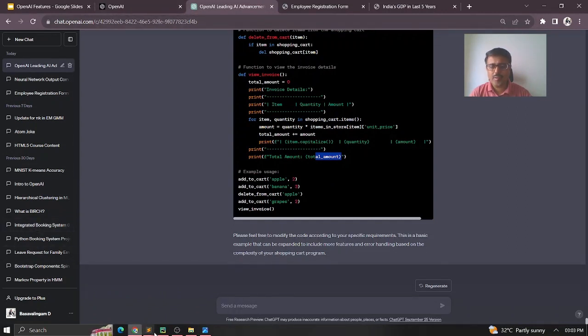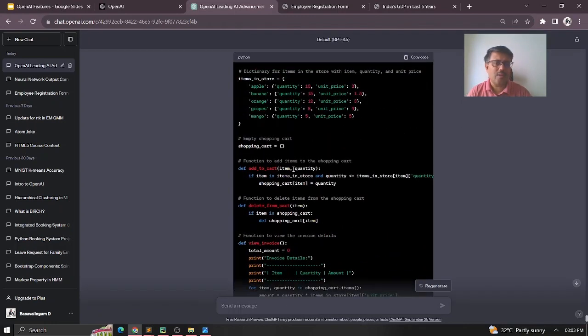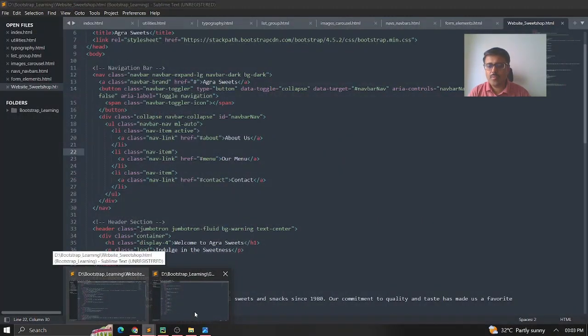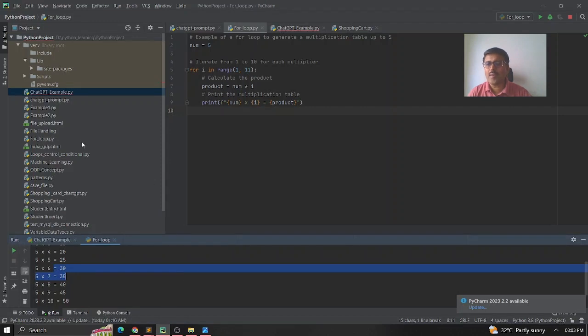In fact, with ChatGPT, time to time it will not give the same thing. If you run it again, you will not get the same response. You will get a different one. So I'll show you how it created it for me in my previous version, just to save time here. I just kept the program that it gave me earlier, the ChatGPT example which was given to me.